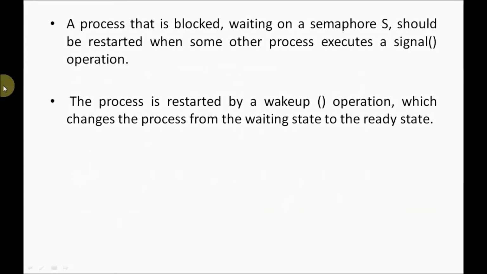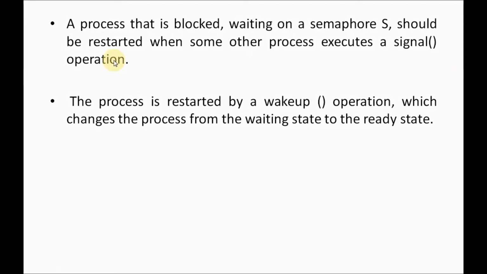Now see here, a process that is blocked, here what is the process that is blocked? In our example, P2. So P2 should be restarted when some other process executes a signal operation. Signal means what? Signal is going to tell that the process completed its execution.